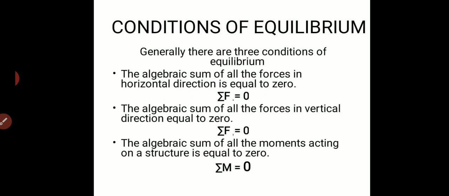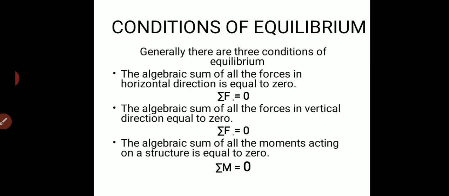I just repeat the sign convention. With reference to the first equilibrium condition, the right side forces are taken as positive and left side forces are taken as negative. Means the forces going in right hand side direction are taken as positive, and left hand side direction are taken as negative.